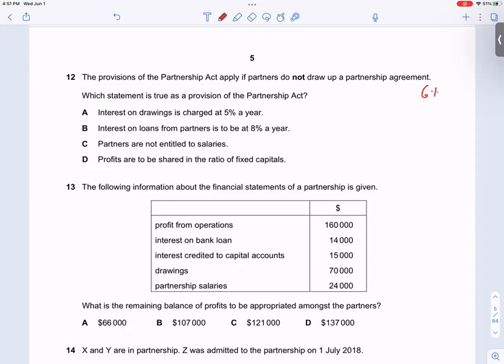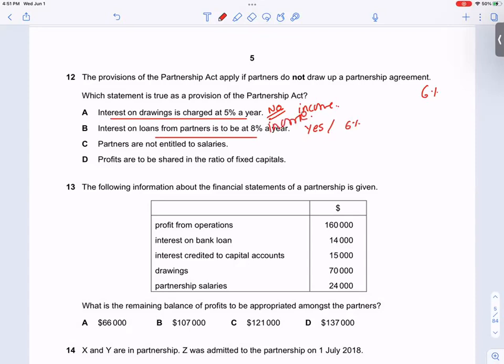The Partnership Act says no interest on drawings, no interest on capital, everything equal, no salary. Interest on drawings is charged? Is it 6%? No, so this is incorrect. The Partnership Act has a provision for interest on loan, yes, but only 6%.